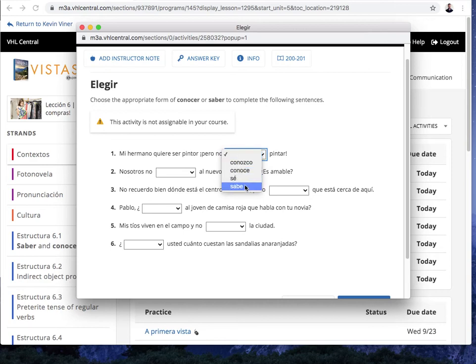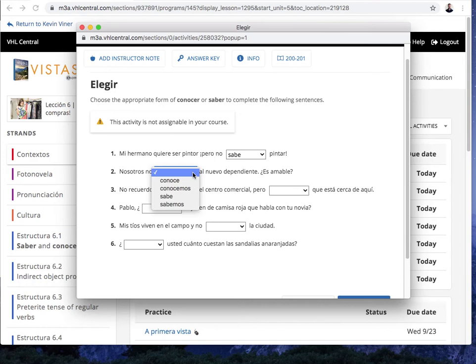Here would be sabe, right? Because we're talking about mi hermano, and he doesn't know how to paint. So this falls under the category of know how to do something. Okay, muy bien. Número 2. Nosotros no blank al nuevo dependiente. ¿Es amable? So dependiente here is like a clerk, right?